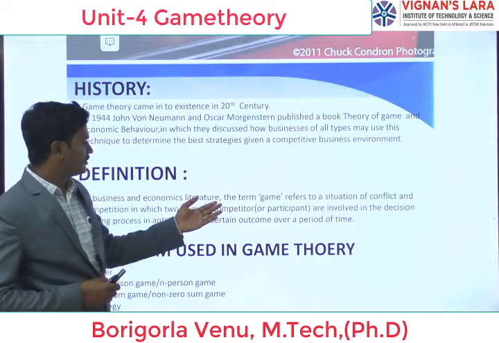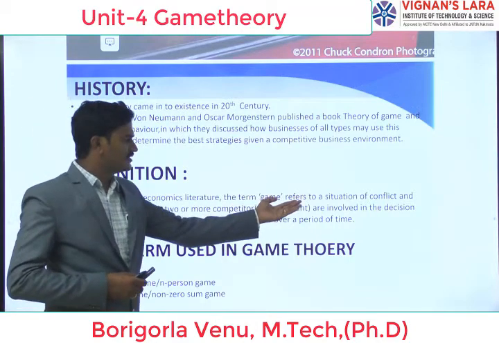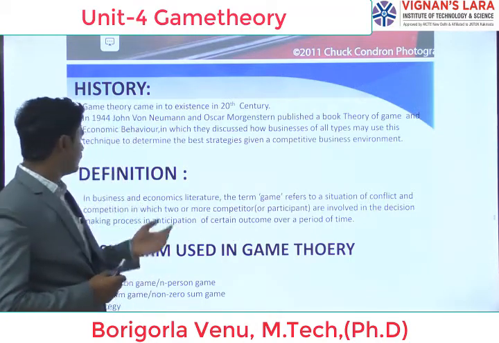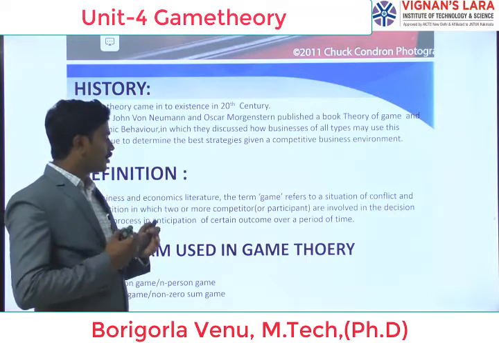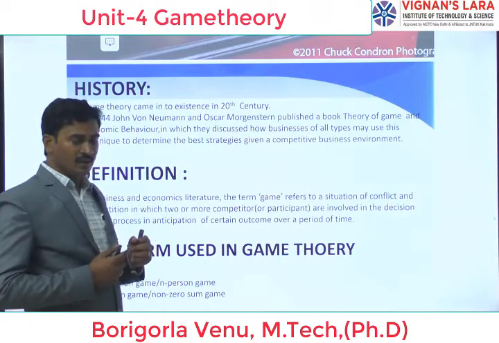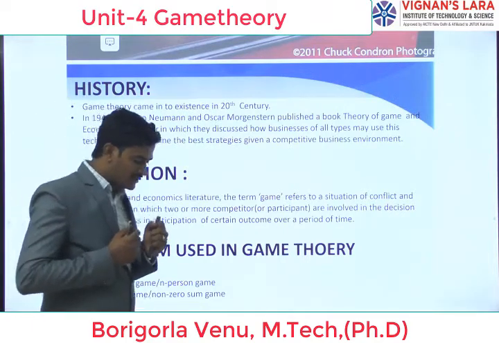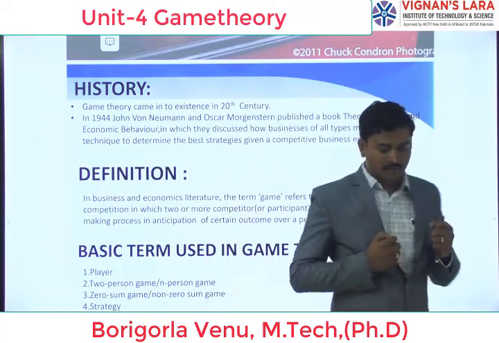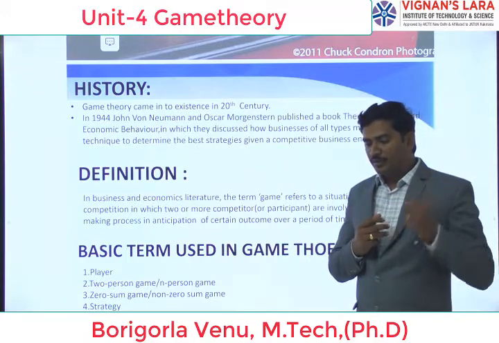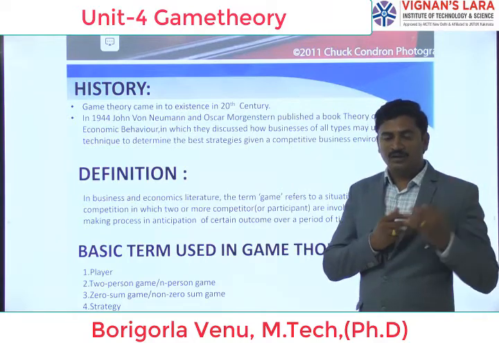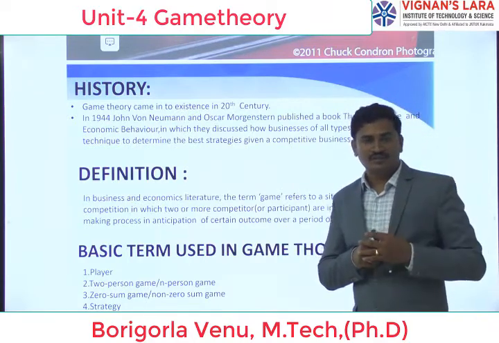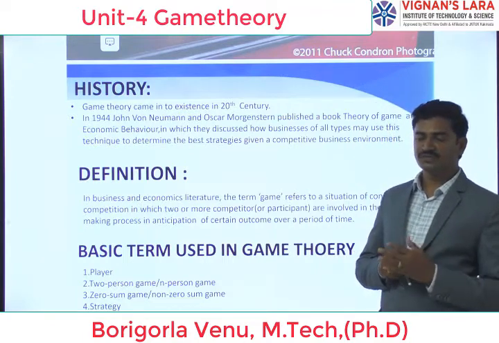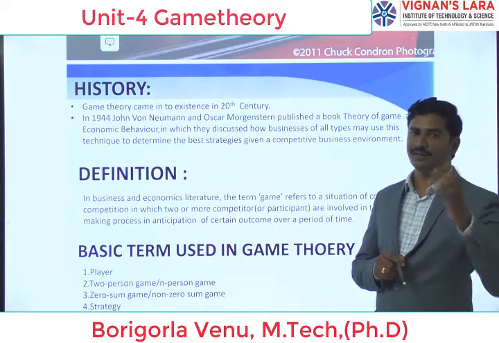and they implement those strategies while playing. Here also it is a situation of conflict and competition in which two or more competitors are participants. At the time of decision making, suppose a player plays that game, some tutors or coaches are there. The coaches will give some strategies to that player.